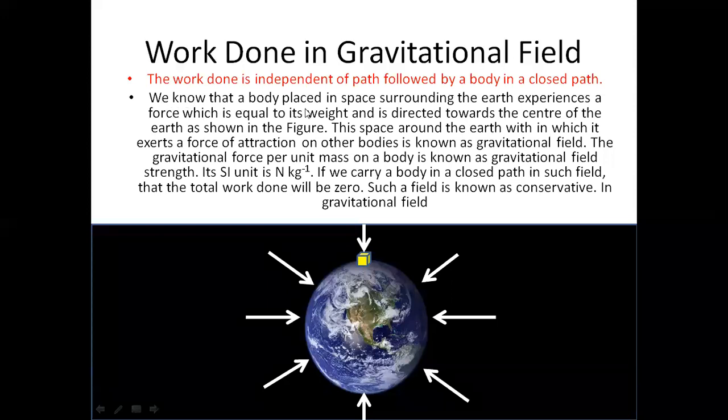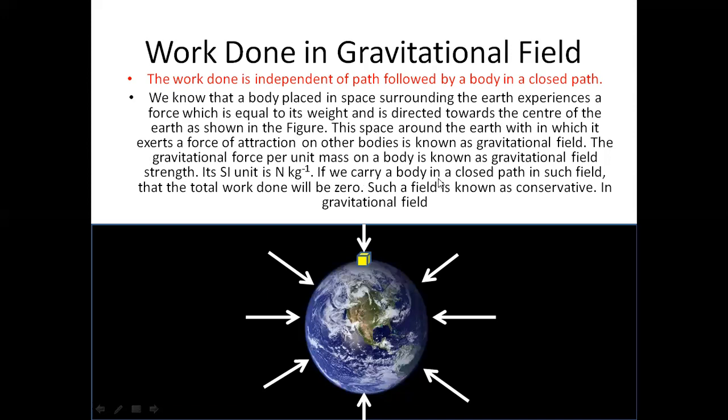We know that a body placed in the space surrounding the Earth experiences a force which is equal to its weight and directed towards the center of the Earth, as shown in the figure. Like over here, everything is being pulled towards the center of the Earth. This space around the Earth, with which it exerts a force of attraction on other bodies, is known as the gravitational field. These arrows are showing the gravitational field which is surrounding the Earth. The gravitational force per unit mass of a body is known as gravitational field strength. Its SI unit is Newton per kilogram.